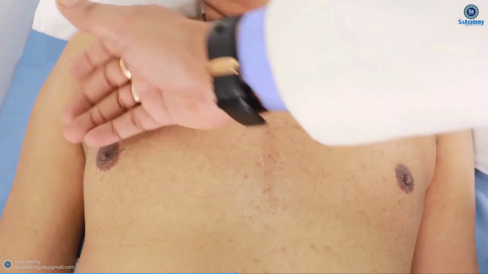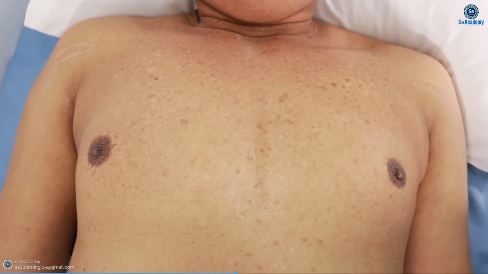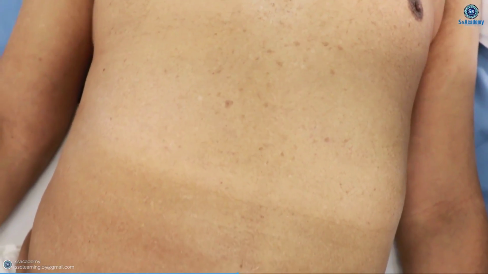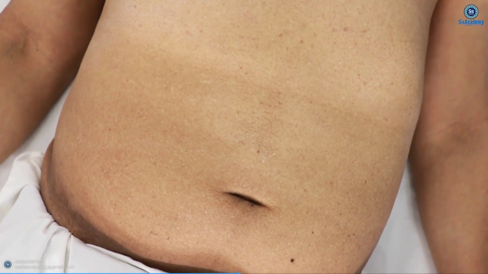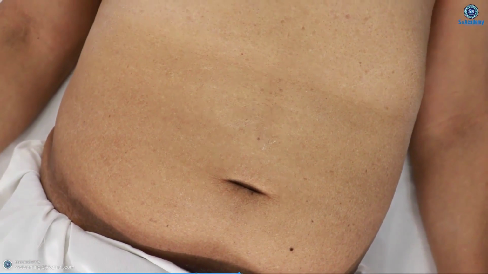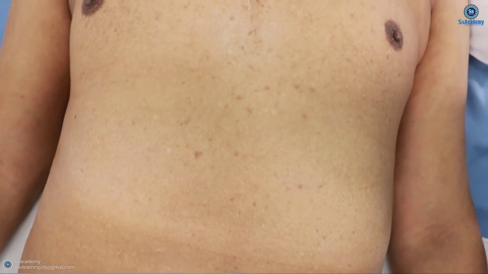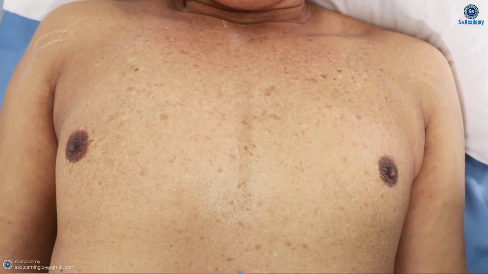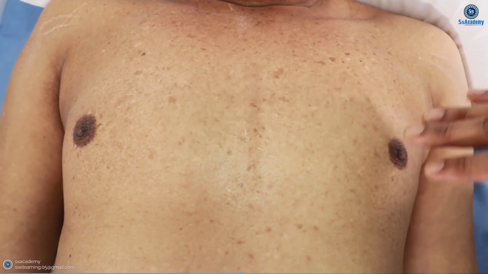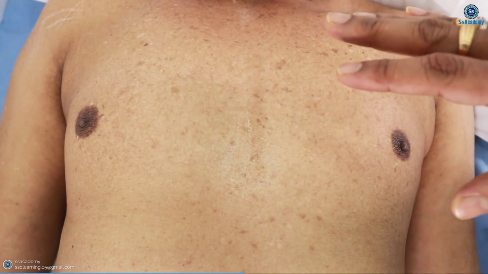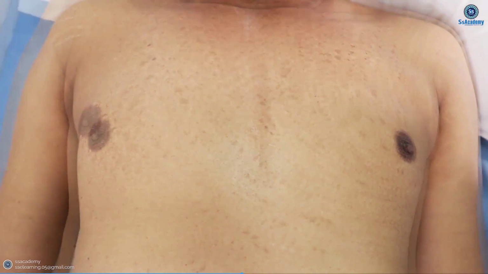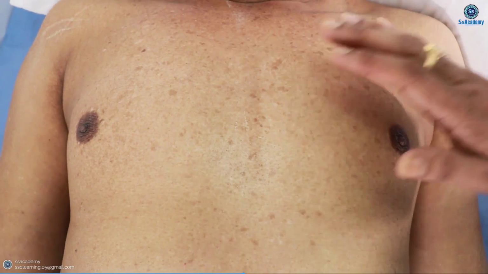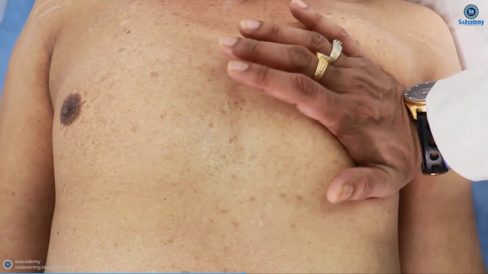You see on the abdomen, there is no hair. So loss of body hair is one of the important points that we have found in his case. Next to the loss of body hair, it is very important that we see the gynecomastia. We need to palpate here for the gynecomastia.